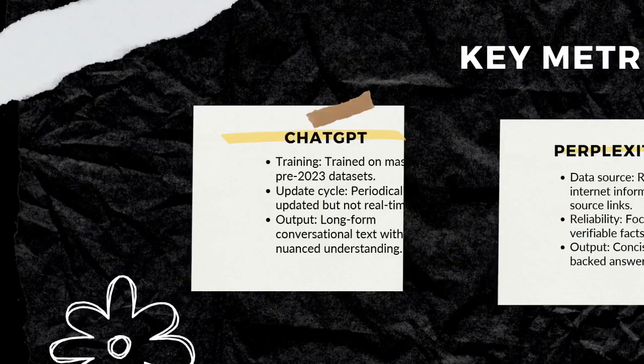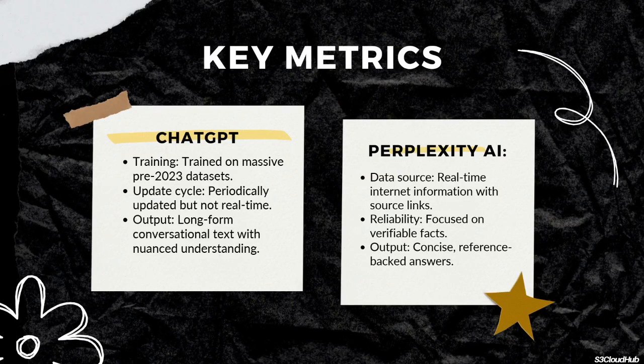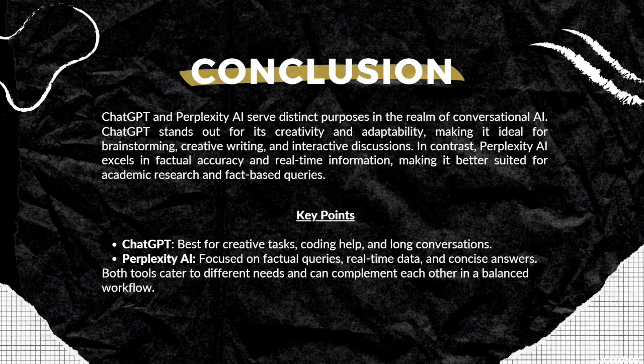ChatGPT operates on a large pre-2023 dataset, producing long-form text with nuanced understanding. Perplexity AI sources real-time internet data, ensuring concise, reference-backed answers. So, which should you choose?